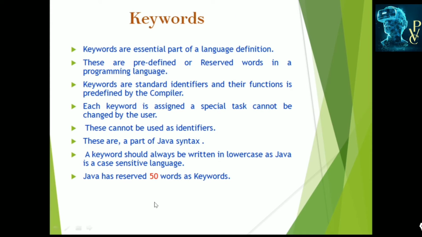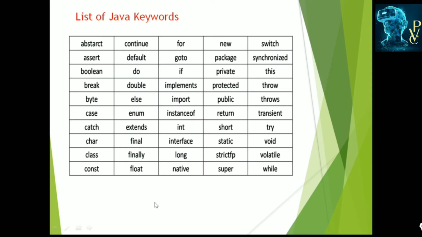The reserved words are abstract, which is used to define the abstract classes and abstract methods. Continue is used to continue the loop. For is used to define the for loop. New operator is used to define the objects. Switch is the multi-conditional statement which is used to specify the switch statement.